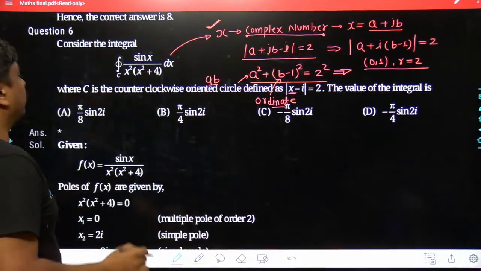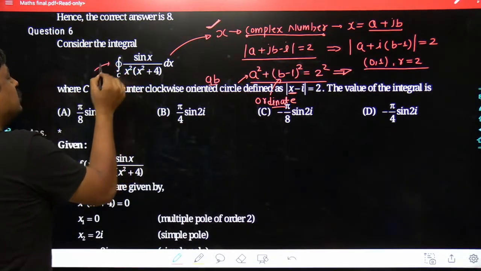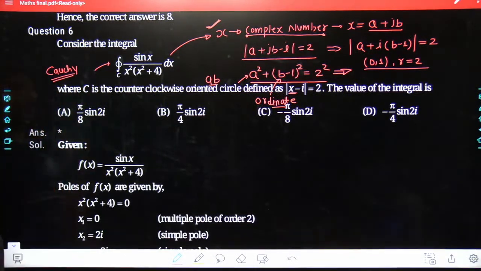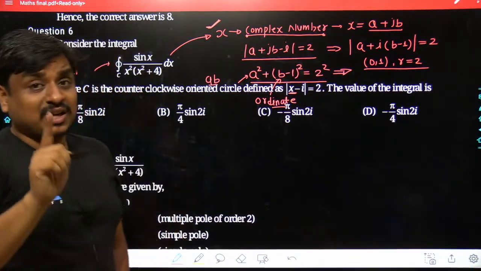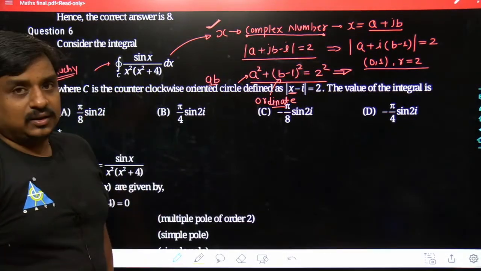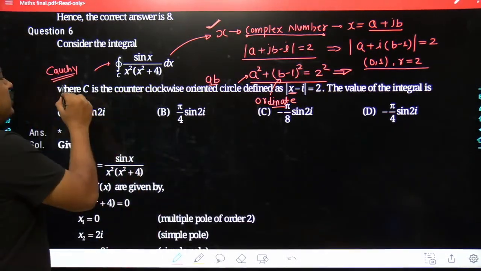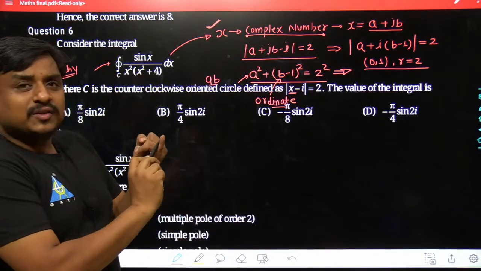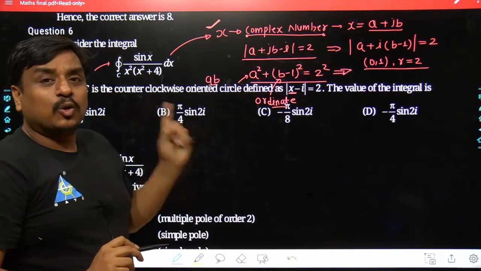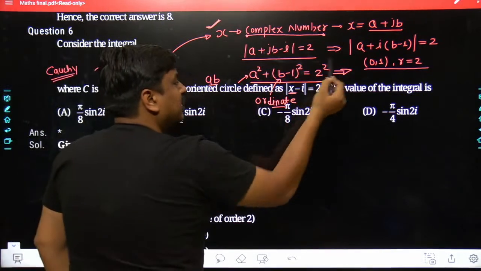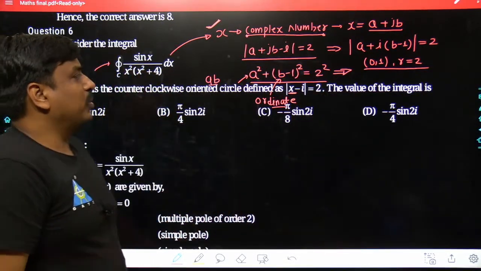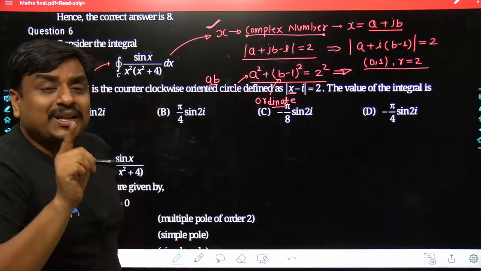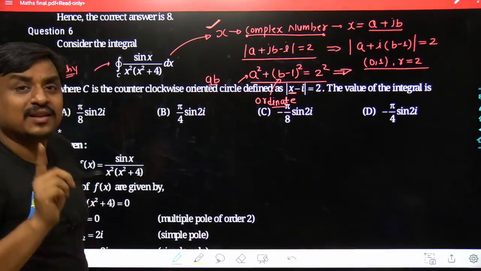See what is happening hereafter. My dear friends, whenever you go for the Cauchy's integral, what do you do? You first look for all of the singular points which are enclosed by the given closed line integral. I repeat, whenever you calculate the closed line integral using Cauchy's form of the integral, first you look for all of the singular points enclosed by the given closed line integral. This is a closed line integral, which is a circle centered around 0, 1 with a radius of 2. That's the first thing. That means the closed contour is known to me, and from that closed contour we find which singular points are getting enclosed.